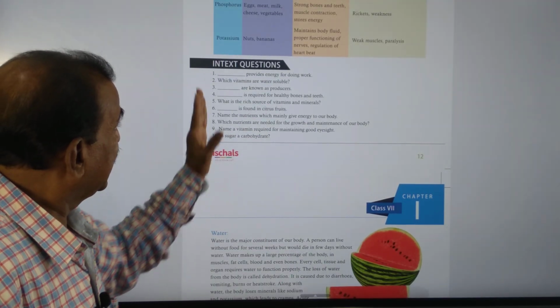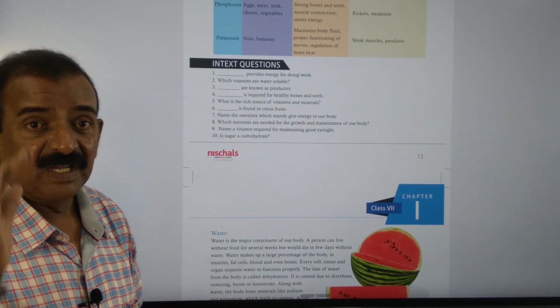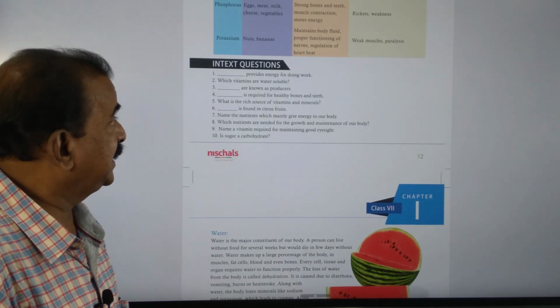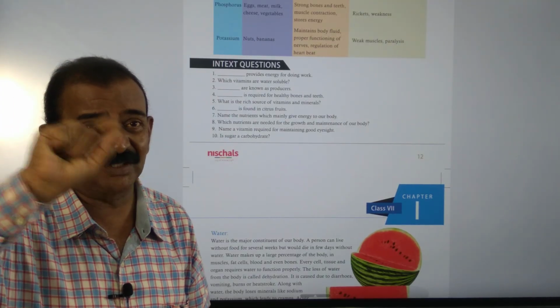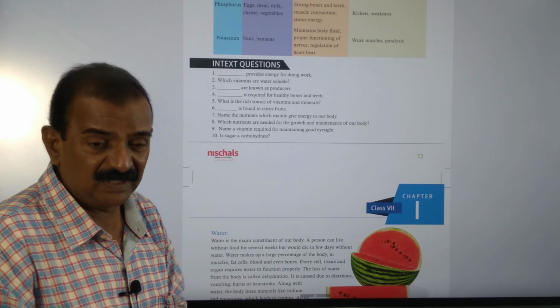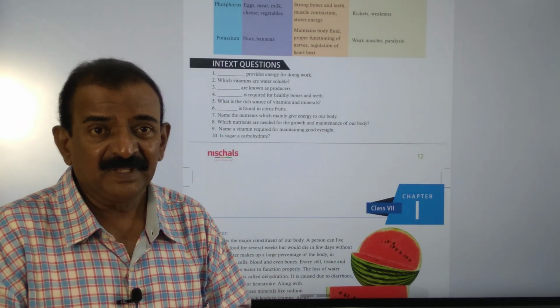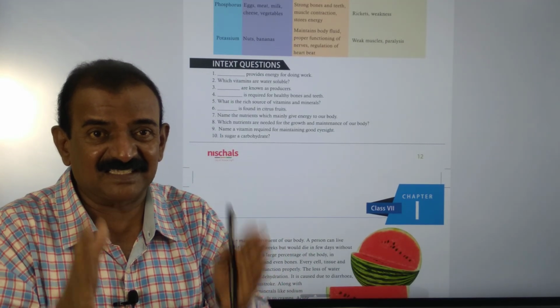So the first question is, dash provide energy for doing work. Carbohydrates and fats provide energy for doing work. Children, write that: carbohydrates and also fats. And second, which vitamins are water soluble? Just now we discussed that water soluble vitamins are B complex and C, and the other name for vitamin C is ascorbic acid.